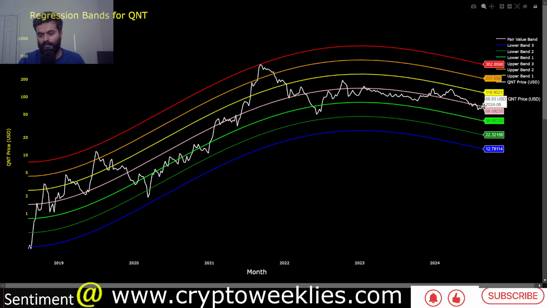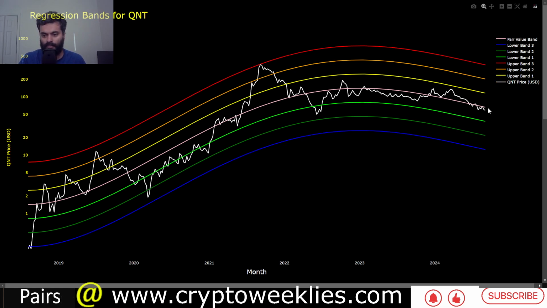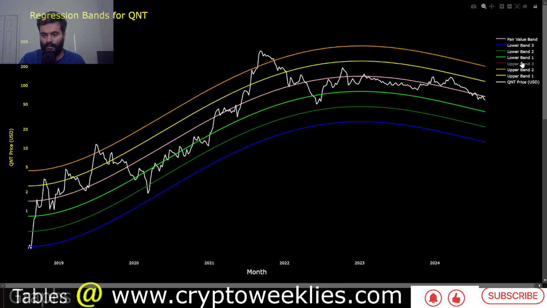Right now, the fair value for our model is at around $65 to $68. The weekly average price is slightly below that at around $58. Now the current price is at around $69, but that has not changed the weekly average price that much yet. But the key levels to watch are the 1 standard deviation ceiling and the floor.